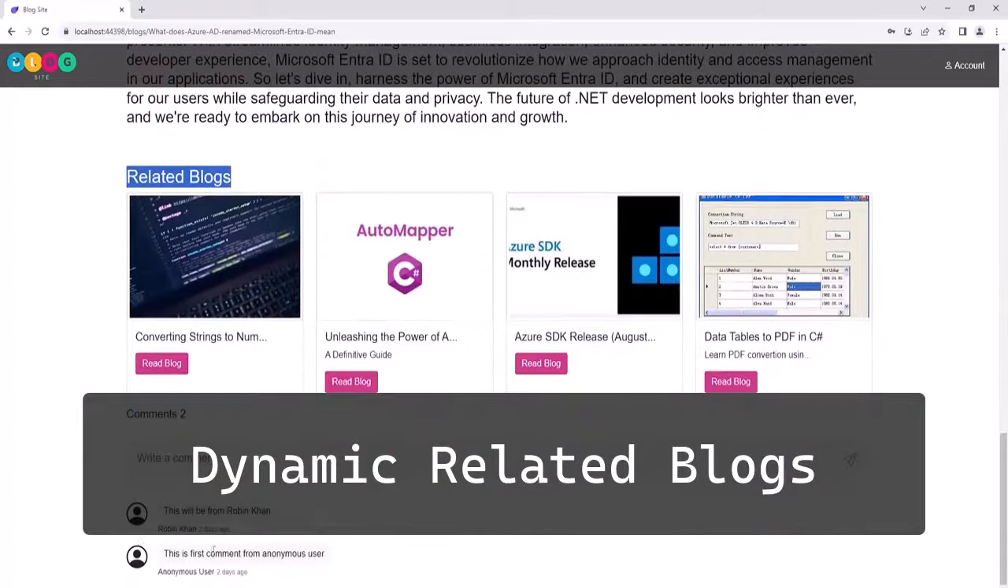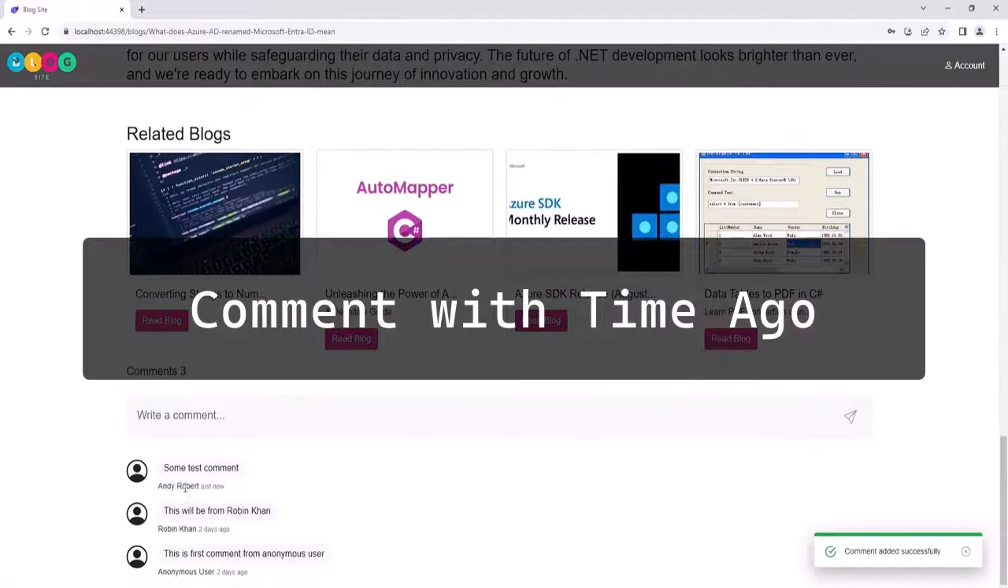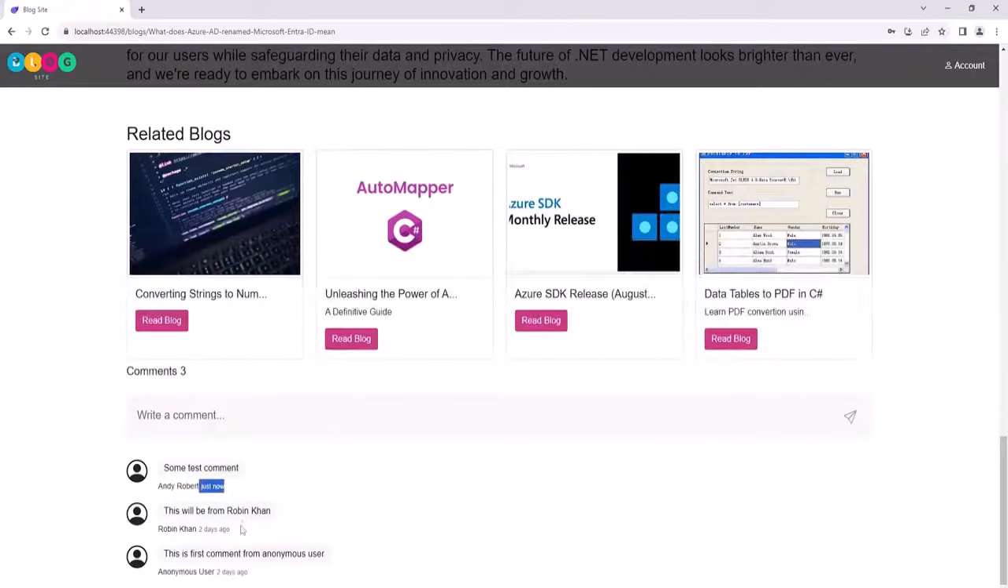And you can see here there are some comments. You can also create a comment. So this is the comment that we just added. Now you can see here the time echo function.